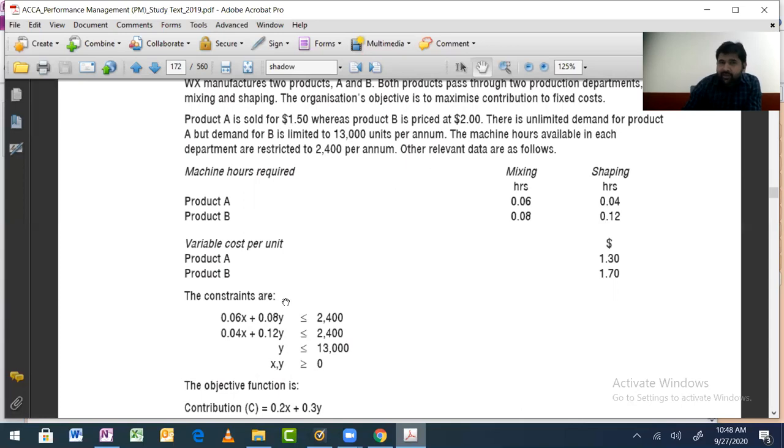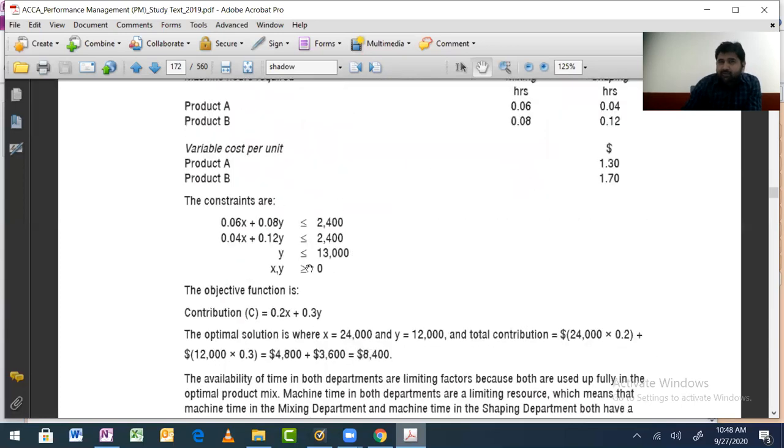Same question, fine. Then what they have done, they have made the equation. See, same equation that we had made and solved. Fine. 0.06x, y, and all these equations. Now they solved it. They are saying that, see, we have already solved and the optimal solution is x 24,000 and y 12,000.